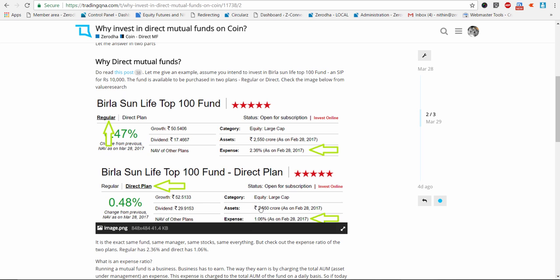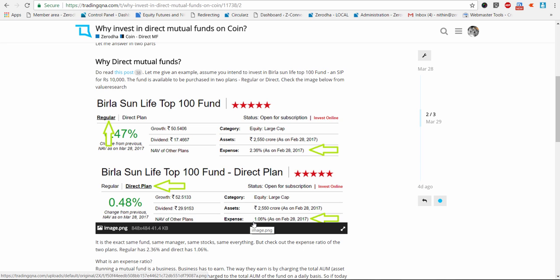So as you can see, the expense ratio for direct plans is much lesser than the expense ratio for the regular plans. So if say this is 2,500 crores, and say 1,250 crores came from direct plan and 1,250 came from the regular plan, you would have seen a lot bigger expense ratio on the regular plan than the expense ratio on the direct plan, right?